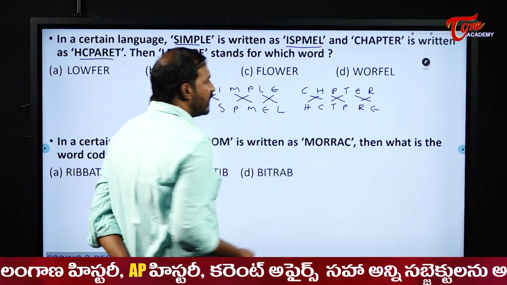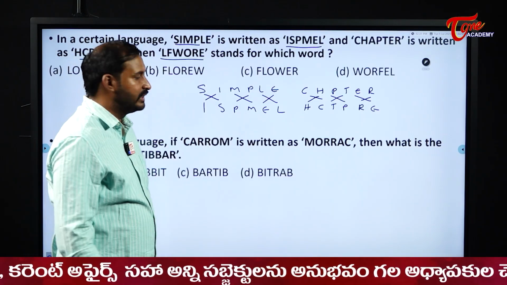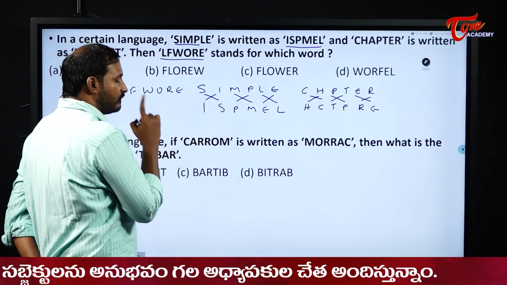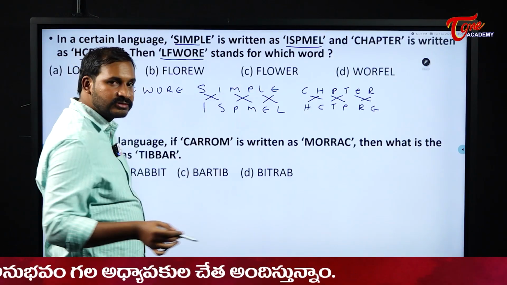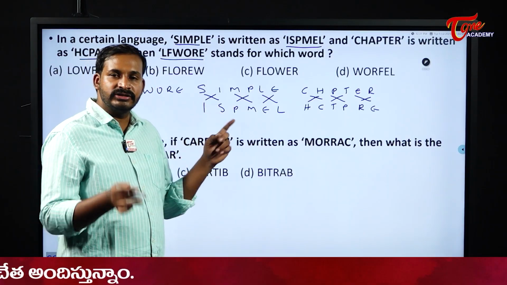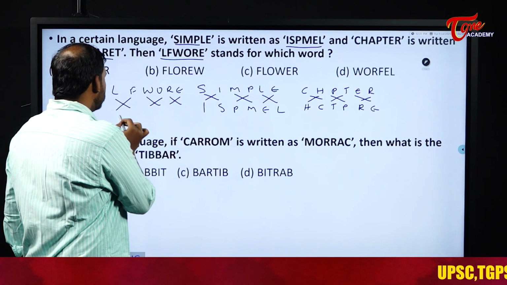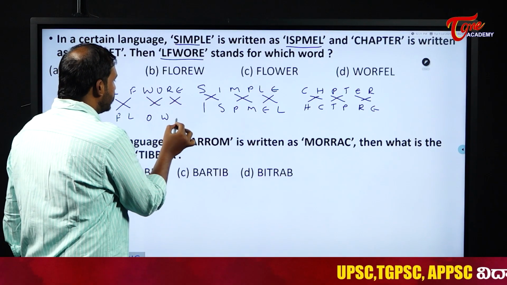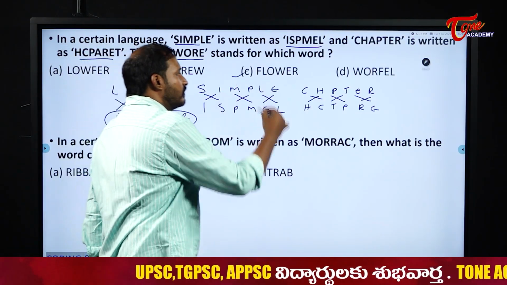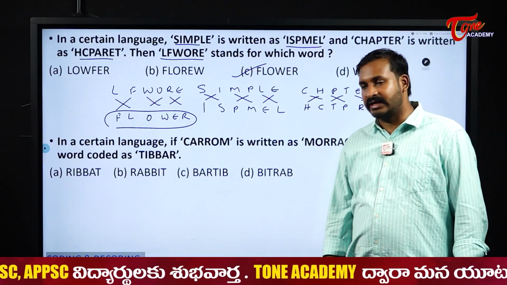Yes sir. Now they are asking us, then LFWORE stands for which word? Now see here, it is coded, right? So 2 are exchanged. So once again, 2 came, write it back. What I should do? The same thing. So what happens now? I should exchange this one. So FLOWER. So which word is coded as that one? Flower is coded as that one. So your answer becomes option C. Just a simple arrangement case only.